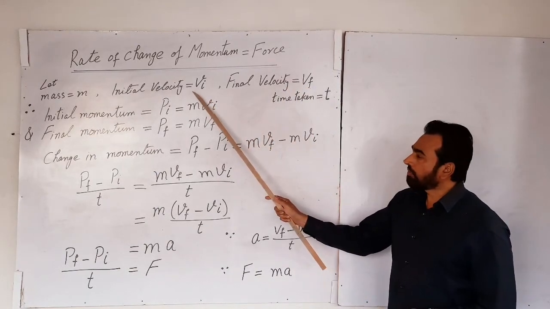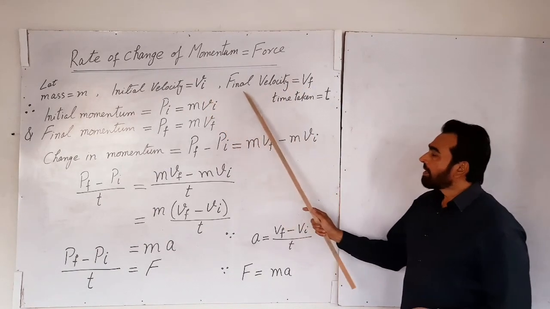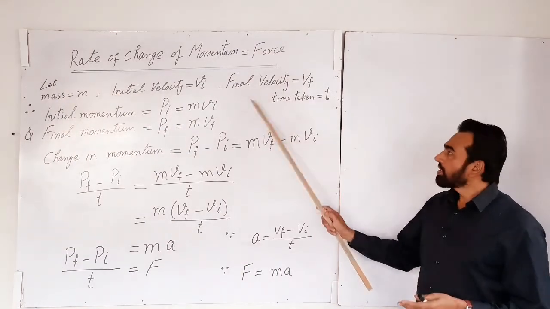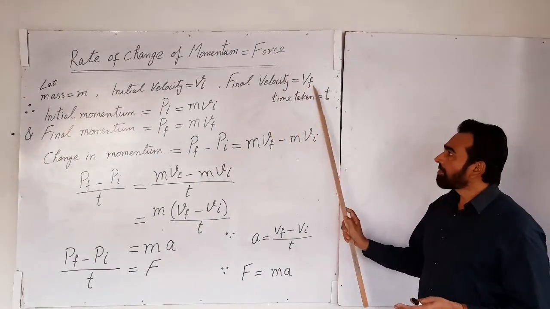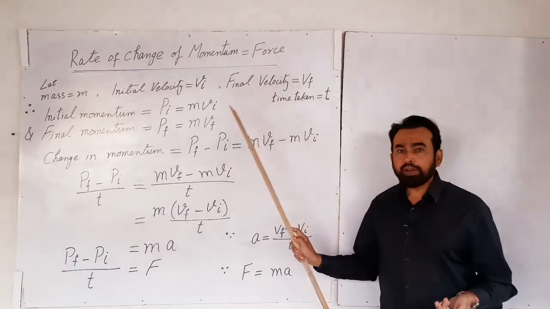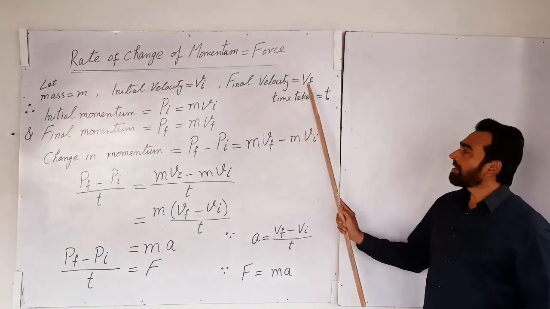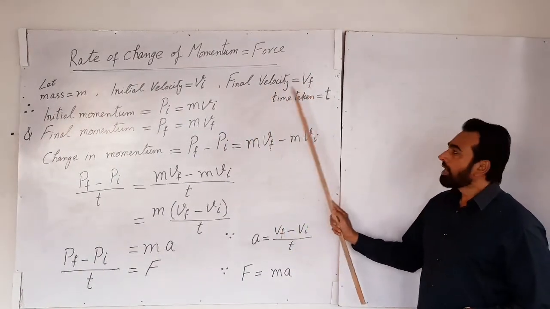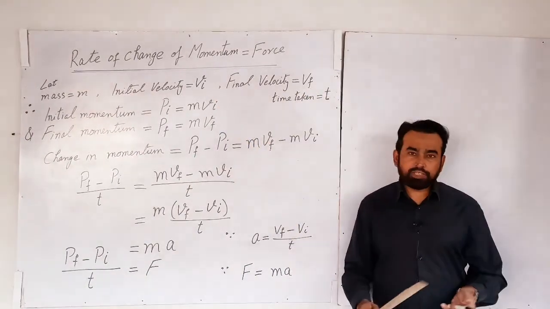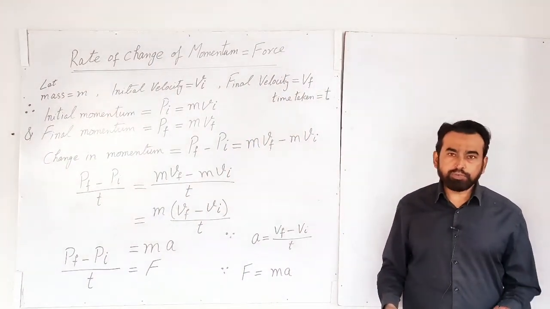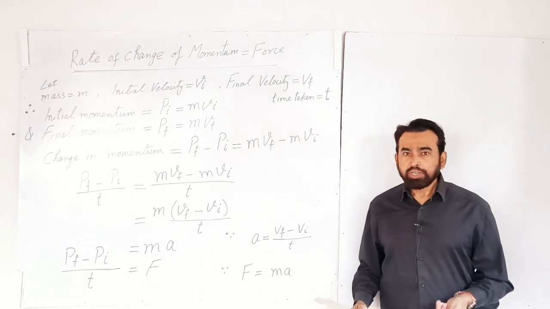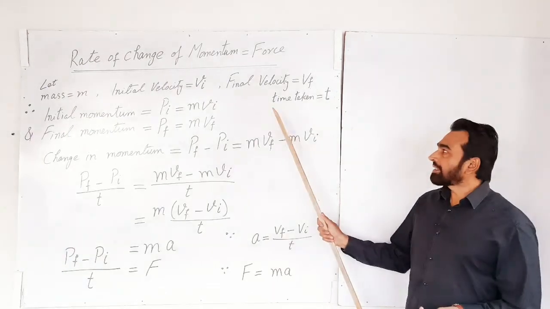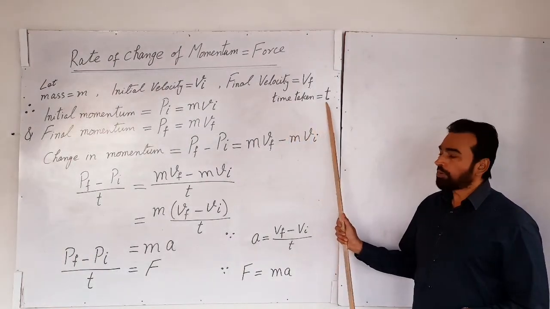Initially the velocity of the body was vi, and after the application of the force, the velocity becomes vf, which we can term as final velocity. Whenever there is a change in velocity under the application of a certain force, this change takes some time. That time interval can be represented by small t.